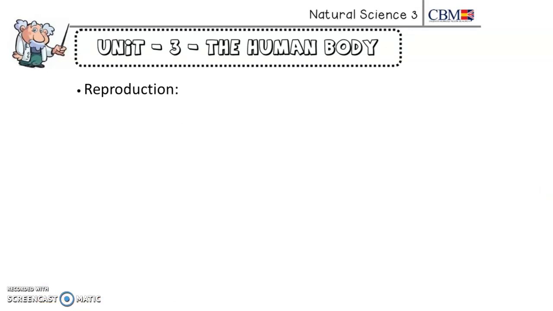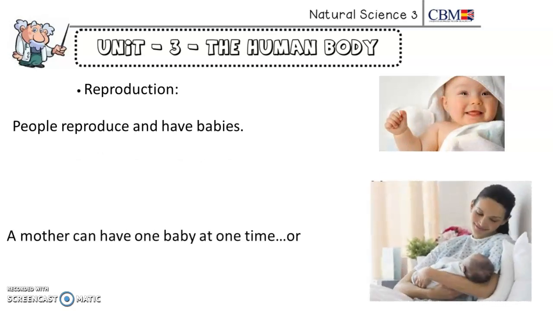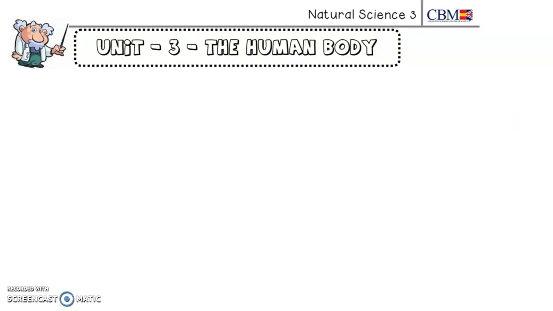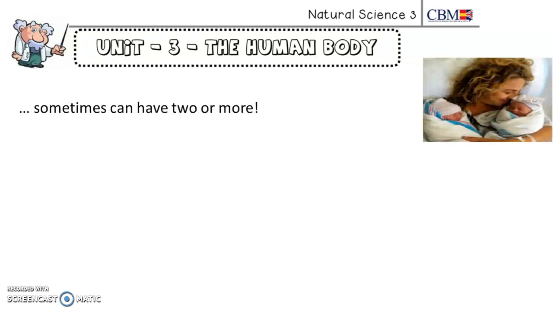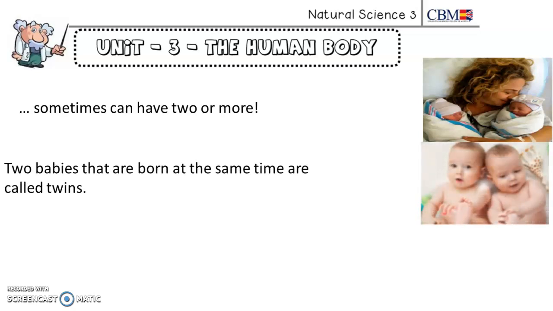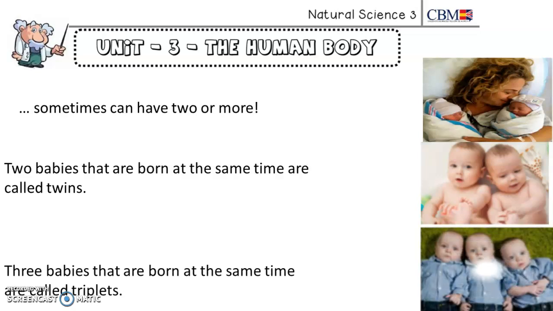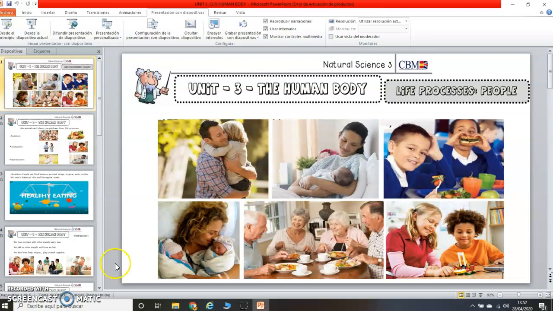Now, what about reproduction? People reproduce and have babies. A mother can have 1 baby at one time, or look, sometimes can have 2 or more babies. Do you remember when 2 babies are born at the same time? What's this? Twins, very good. And 3 babies that are born at the same time are called triplets. Perfect. So this is all for today.